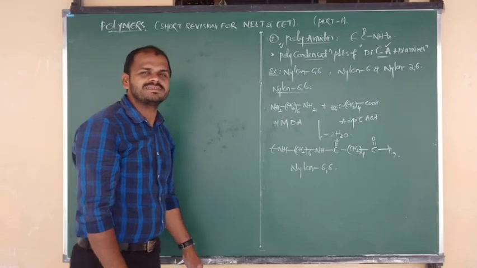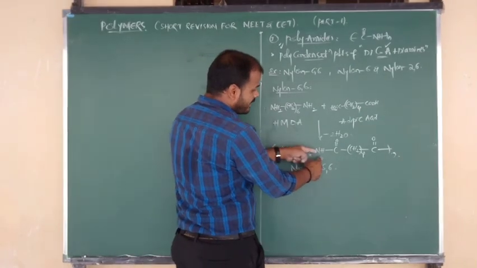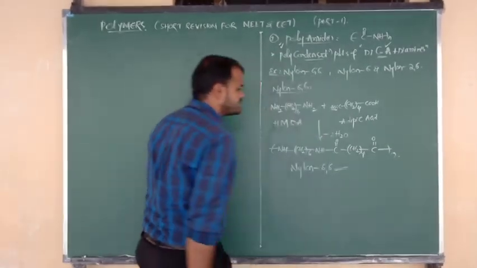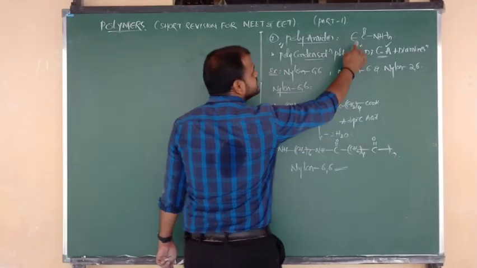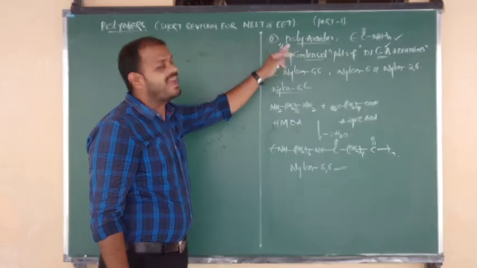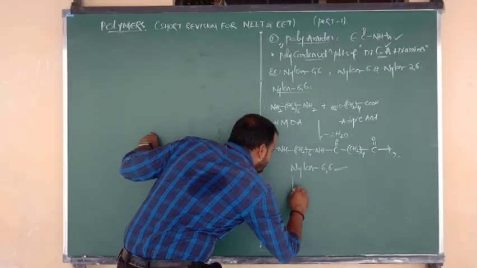Nylon 6,6: after the first nitrogen there are 6 carbons, and after the other nitrogen there are also 6 carbons. This is the importance of nylon 6,6: C double bond O NH taken n, C double bond O NH taken n. So nylon 6,6 is an example of a polyamide polymer. What are the uses of polyamide polymer?